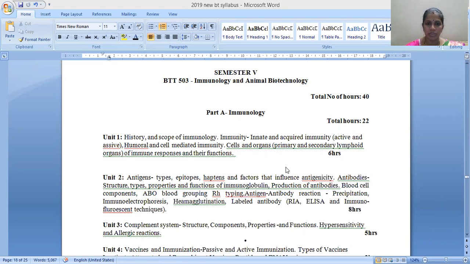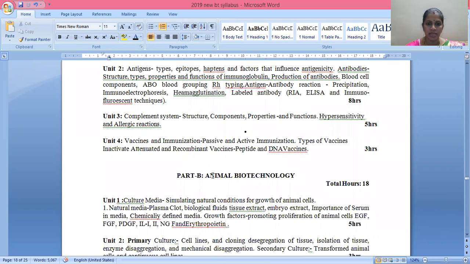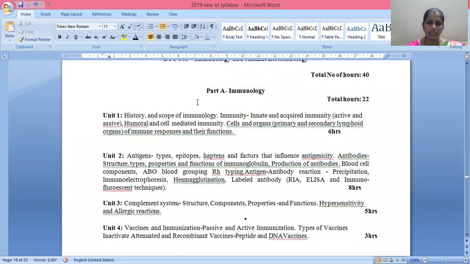Okay, now let us go to part A. Part A is immunology and part B is animal biotechnology. First, let us go through part A, immunology. Here you are going to study for 22 hours. So here, first, unit 1: history and scope of immunology. Then we'll focus on immunity, that is innate and acquired immunity. Here active and passive immunity are going to be studied.